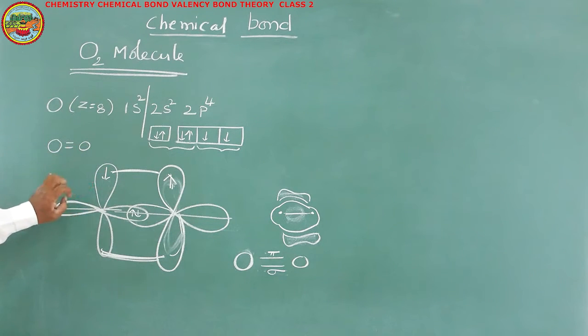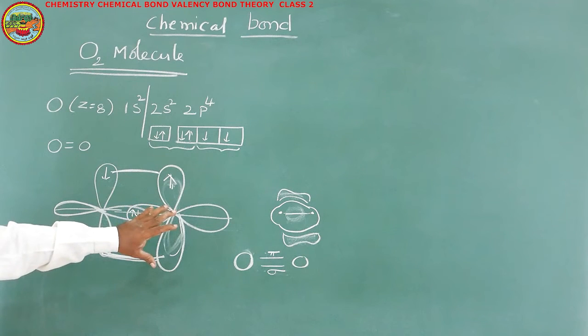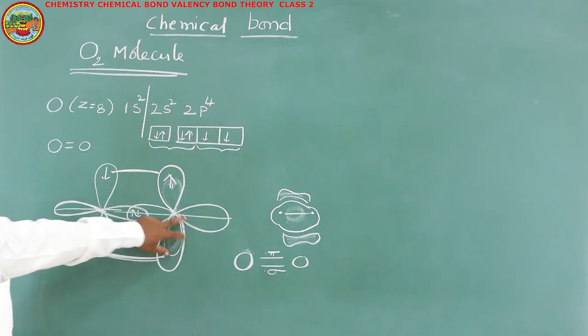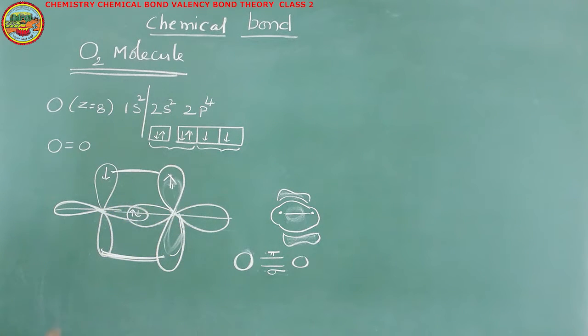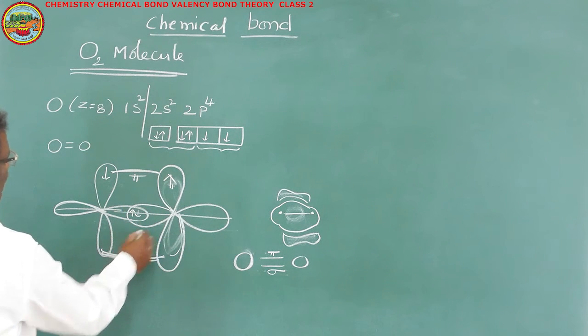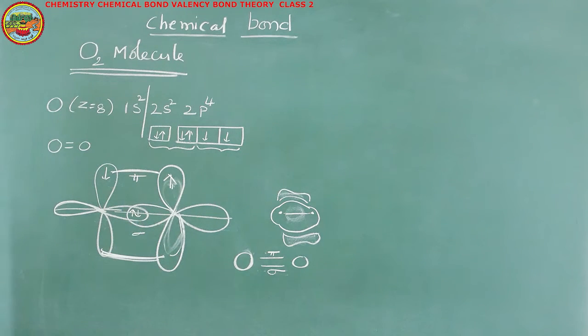So, the half-filled p orbital of one oxygen atom overlaps with the half-filled p orbital of another oxygen atom to form a sigma bond between oxygen and oxygen. After formation of the sigma bond, there are two p orbitals which are perpendicular to this plane. These two p orbitals laterally overlap and, by mutual sharing of the lone electrons present in them, form another covalent bond between the two oxygen atoms. That covalent bond is called a pi bond. So in between two oxygen atoms, we have one sigma bond and one pi bond.